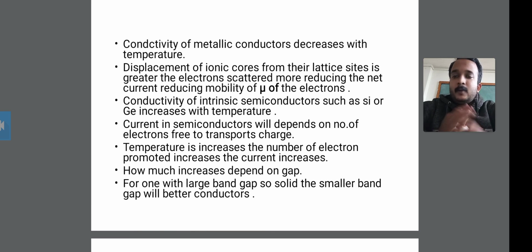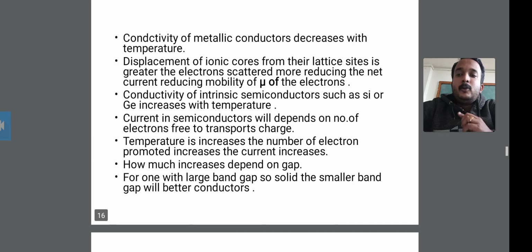How much it increases depends on the gap between the two bands.